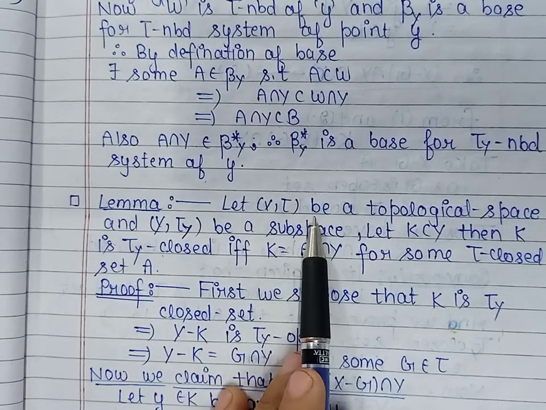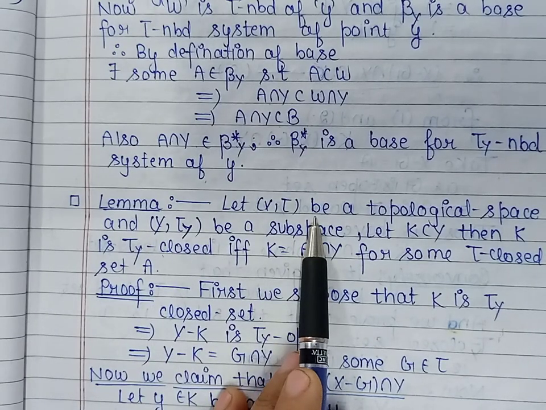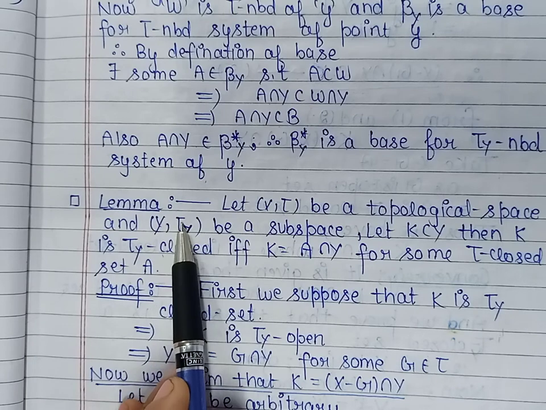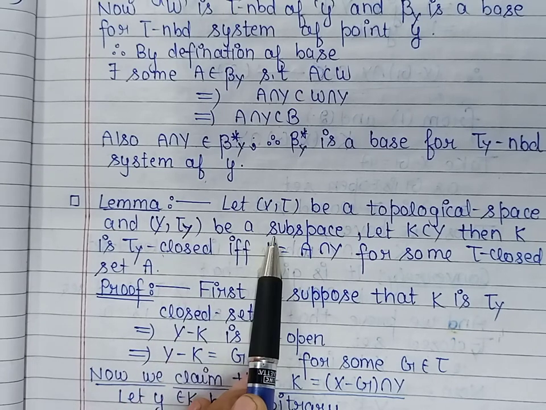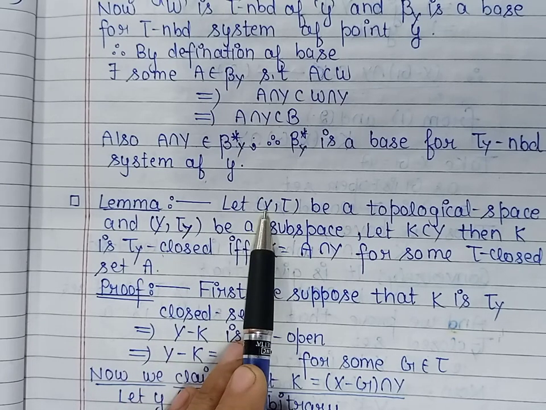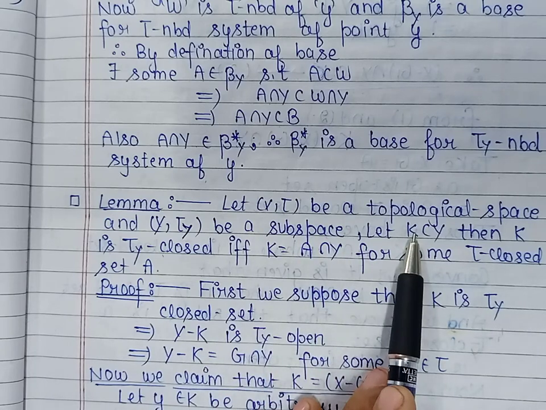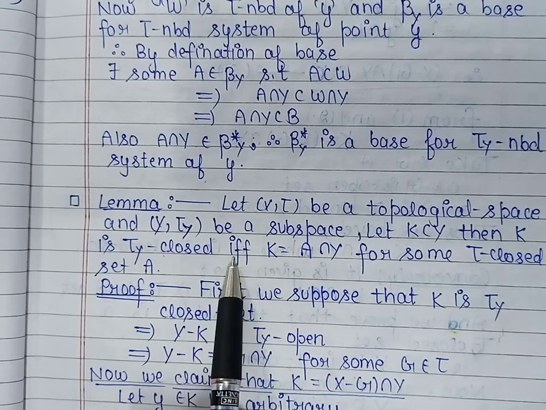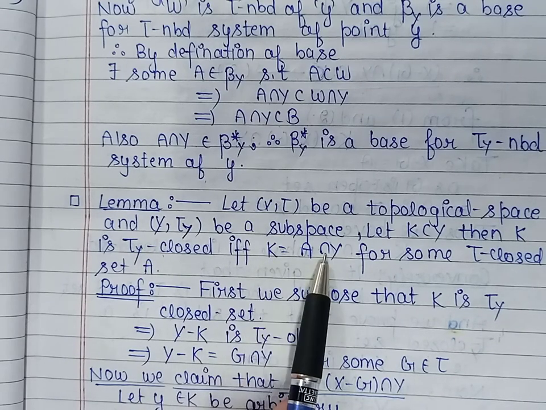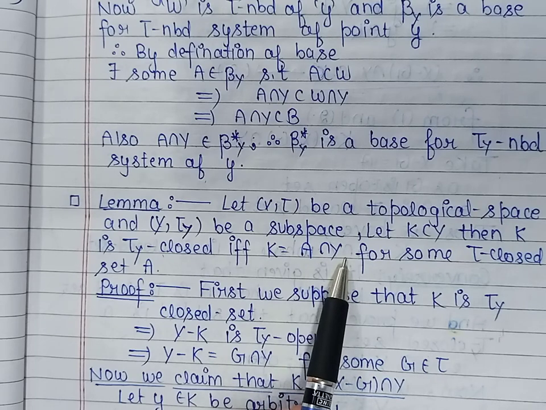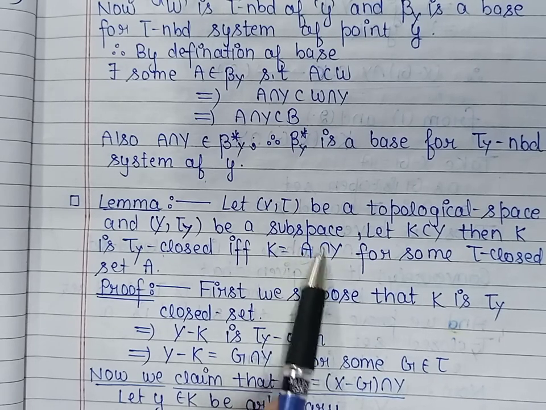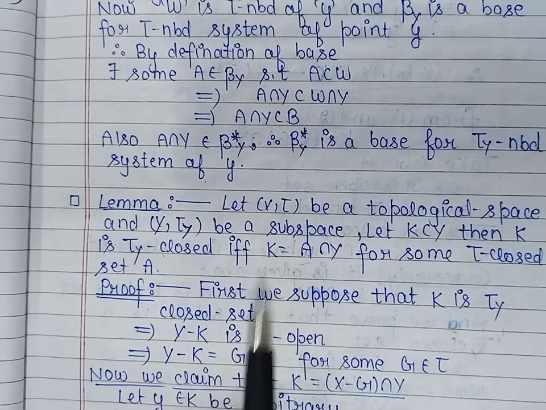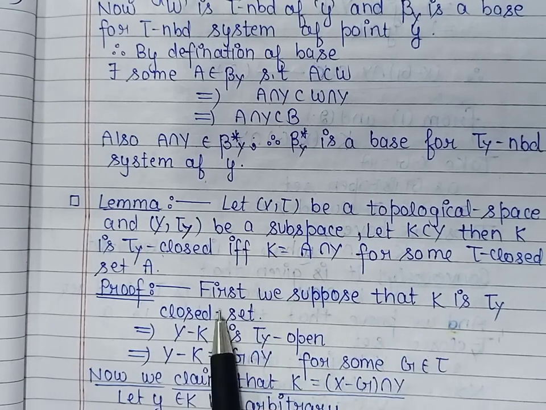Let (X, τ) be a topological space and Y, with the relative topology τ_Y, be the subspace of (X, τ), and let K be a subset of Y. Then K is τ_Y closed if and only if K is the intersection of Y with some τ closed set A. So first of all, let us take K to be τ_Y closed.